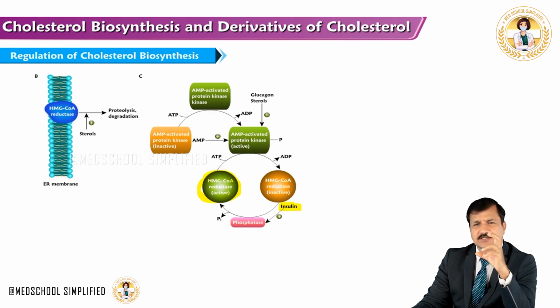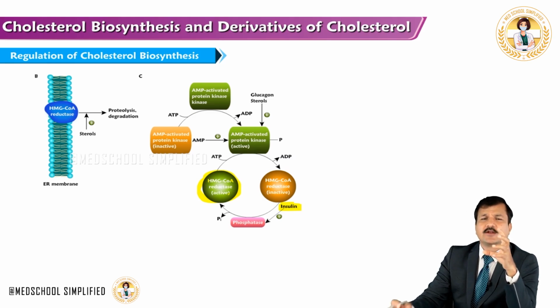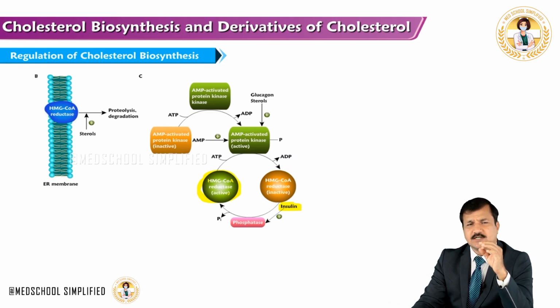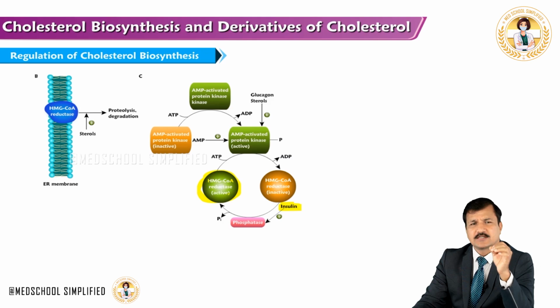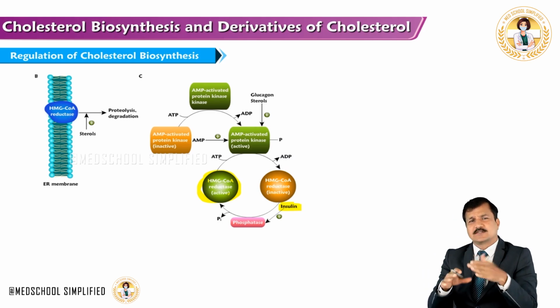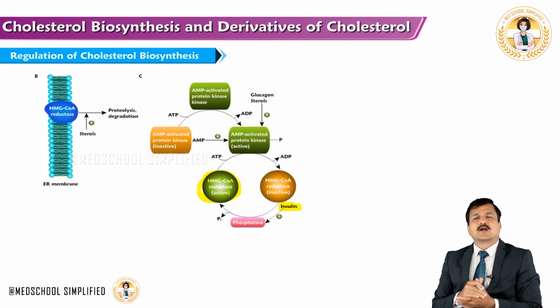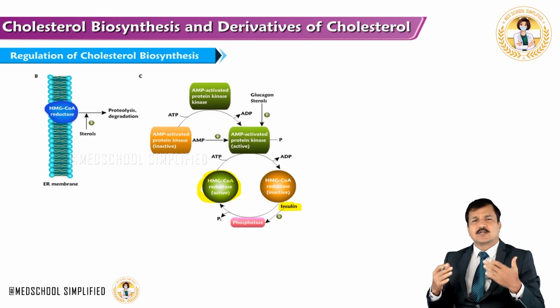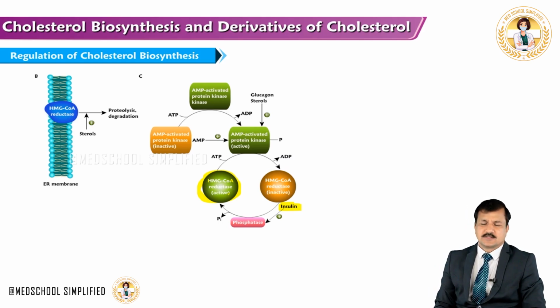Whenever there is excess sterol, meaning cholesterol, it will bind to this cholesterol sensing domain of HMG-CoA reductase and change the conformation of the enzyme, thereby it moves into proteolysis or protein degradation, and enzyme levels decrease. That's another way of controlling or regulating cholesterol biosynthesis in our cells.